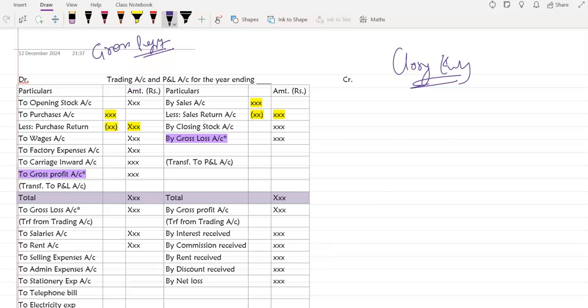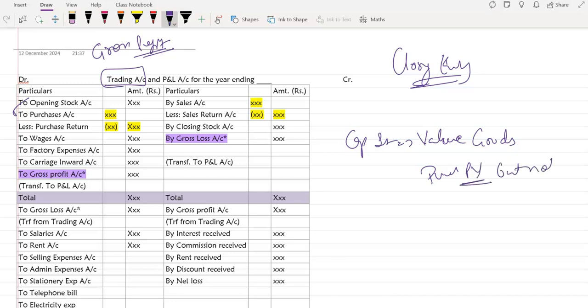Yes, ma'am. All right. So for the trading account, as I said, items related to goods will be recorded. So we start with the opening stock. Now the items for the trading account are quite fixed. What is the opening stock? Opening stock is the cost value of the goods that we purchased in the previous year but did not sell in the previous year. Why are we bringing it here? Because if we had not sold it in the previous year, definitely we are going to sell it in the current year. So it will become the cost of current year sales.